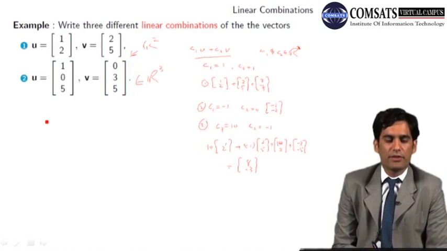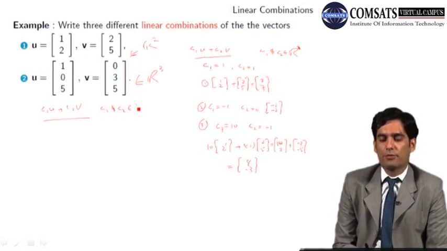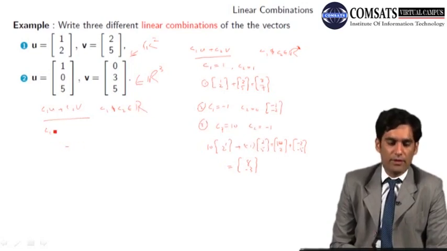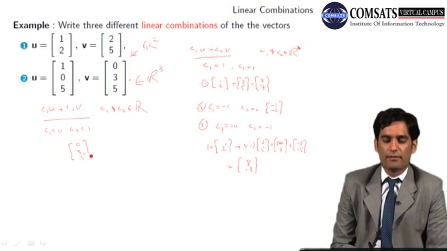Similarly, we can write three different linear combinations for vectors which are from R3. Generally, if I am writing C1u plus C2v, this is a linear combination, where C1 and of course C2 belong to the set of real numbers. If I take C1 equals 0 and C2 equals 1, then I am having the first linear combination as v as it is, (3, 5).